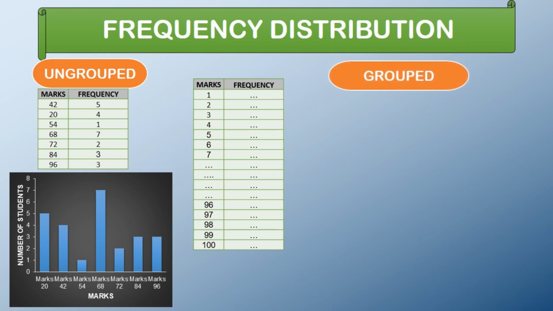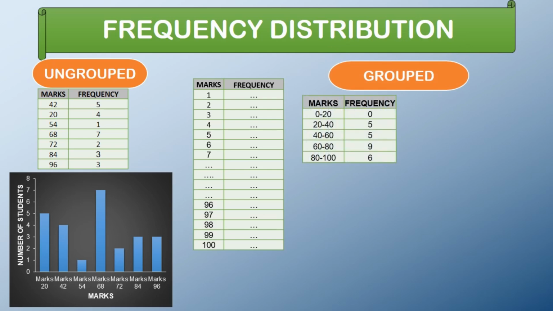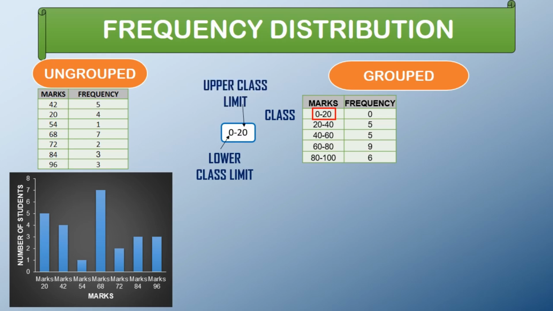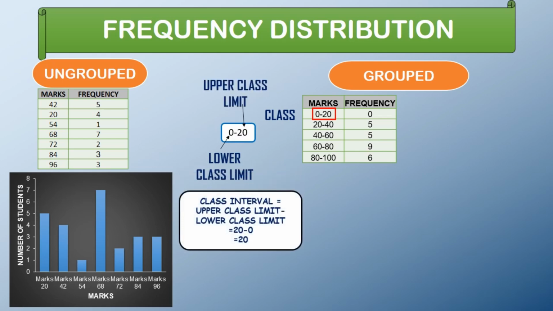Here data is grouped into different classes. Like in this table, there are classes 0 to 20, 20 to 40, etc. Now I don't have to list down 100 numbers or 100 rows. I can just list down different classes. Each class here has a lower limit mentioned on the left hand side and an upper limit mentioned on the right hand side. For example, in 0 to 20, the lower limit is 0 and the upper limit is 20. The difference between both the limits is called the class interval, which is 20 in our case.